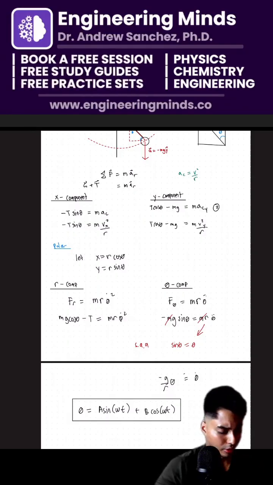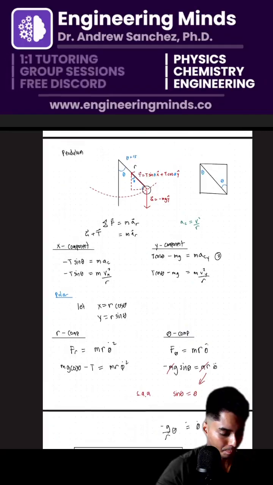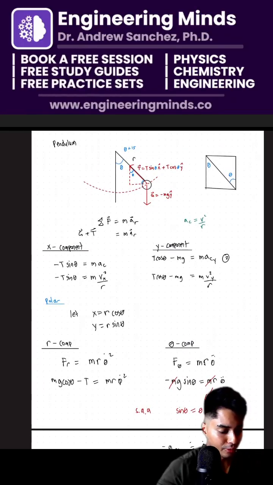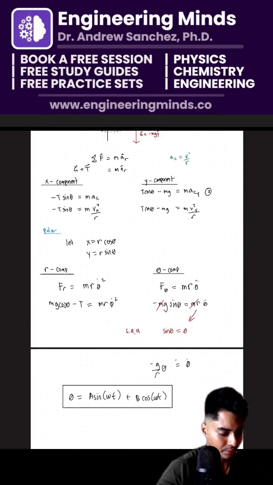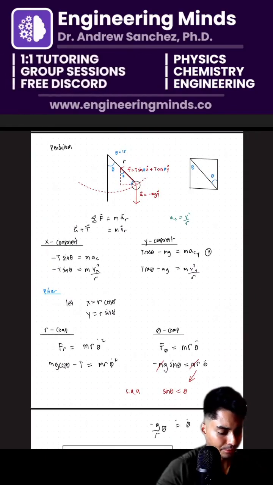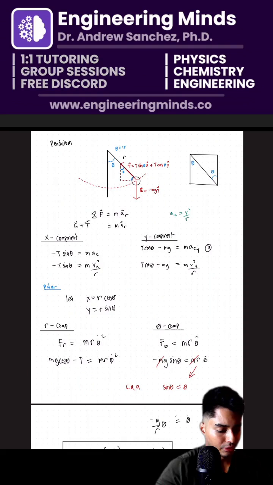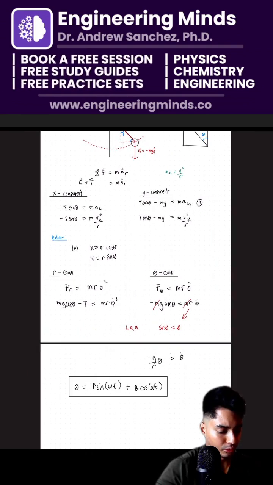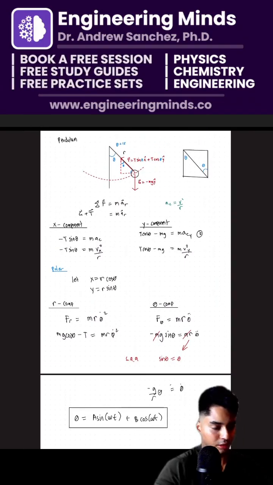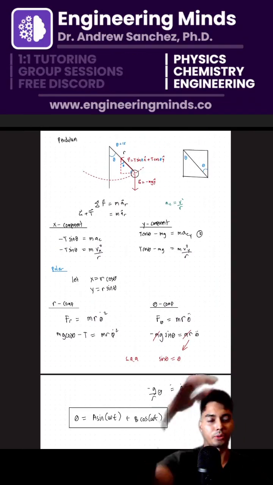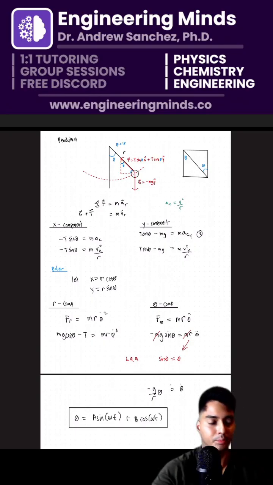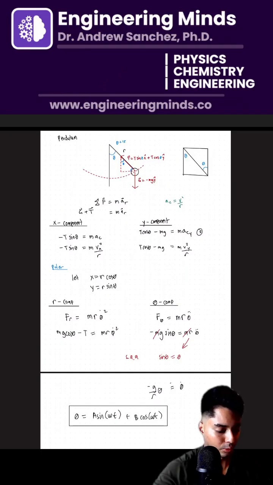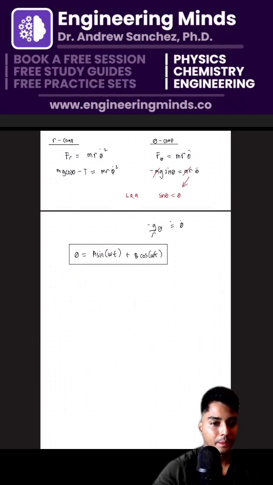Now, I attempted to do it using Newtonian mechanics, but there are actually 5 ways of doing this. This is just the first way. The next way would be to use energy. A third way would be to use Lagrangians. I believe a fourth way would be to use a Laplace transform. I just do not know how that would be possible, but I know you can do a Laplace transform here. So there's at least 4 or 5 different ways to arrive at the final expression.